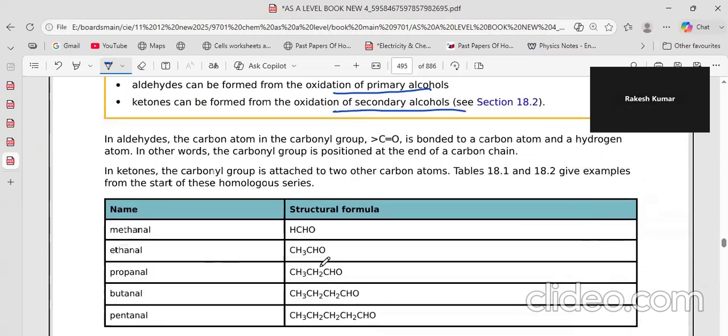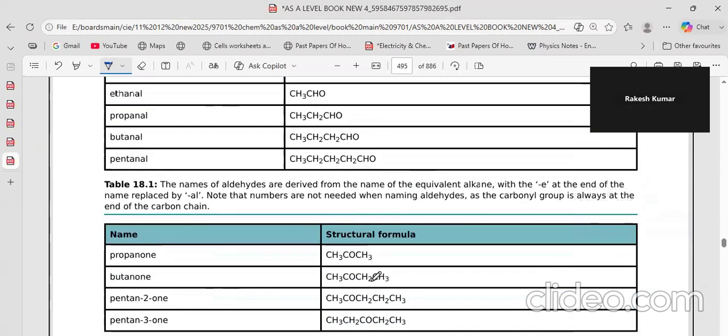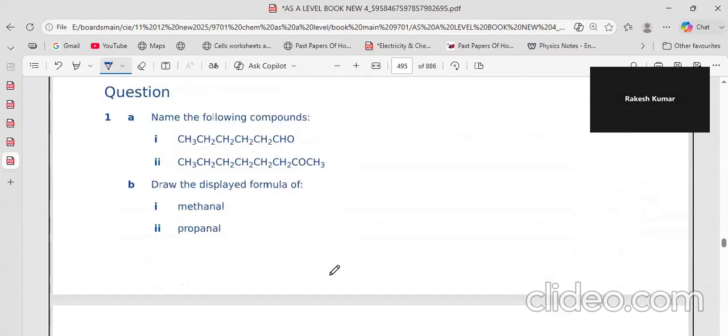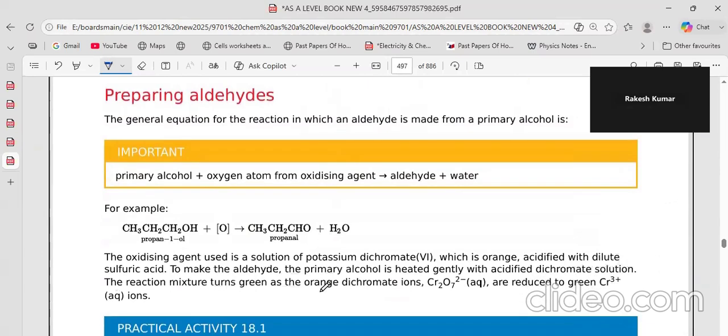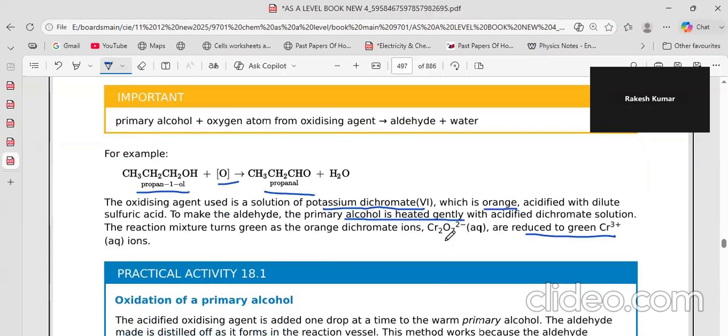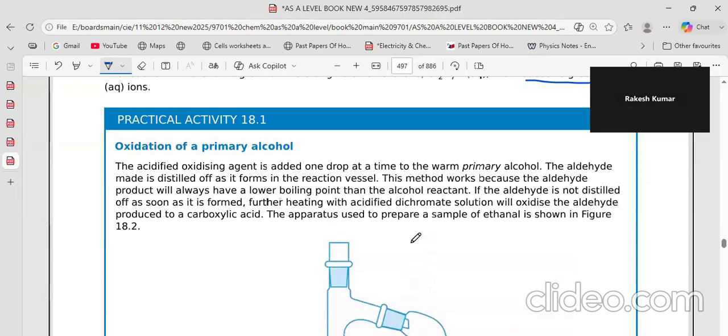So it's a dipole, it's got a dipole here. And the names are propanol, butanol, that you know. The main preparation is that you can always oxidize a primary alcohol to get an aldehyde. The oxidizing agent is potassium dichromate, which is orange and it turns green. So it's reduced, and heated with acidified. It's called acidified. And this is the setup.